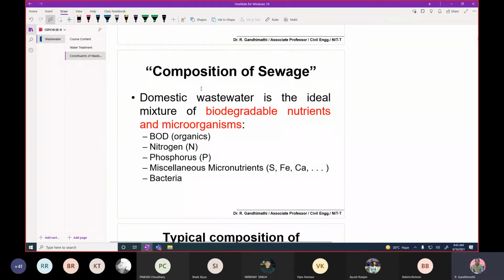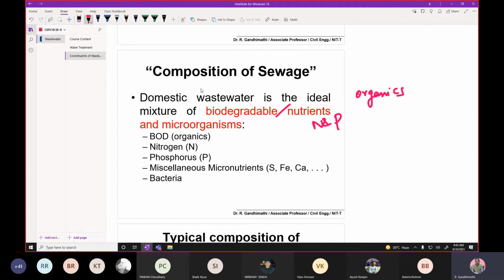Wastewater contains a lot of biodegradable organics, nutrients like nitrogen and phosphorus, and microorganisms. In addition, sometimes it may contain micronutrients like sulfur, iron, and calcium. This is the composition of municipal wastewater.